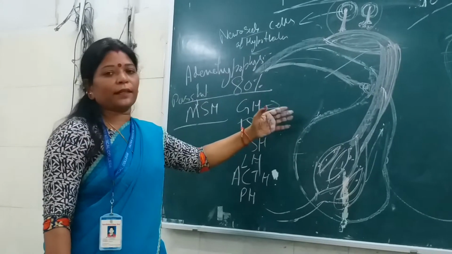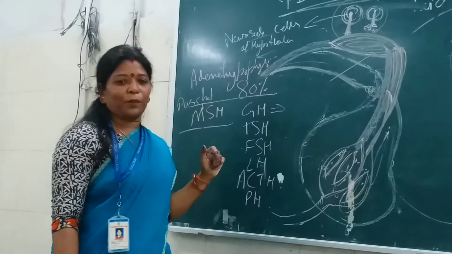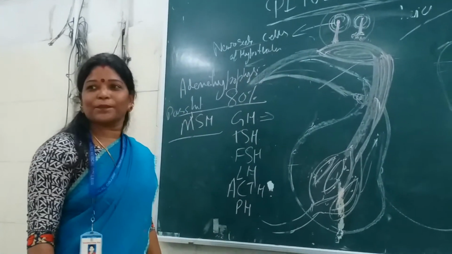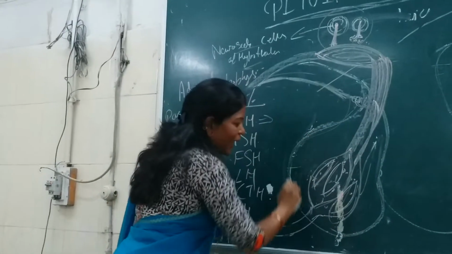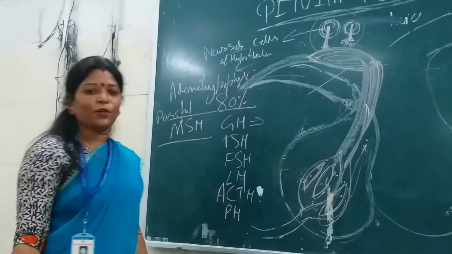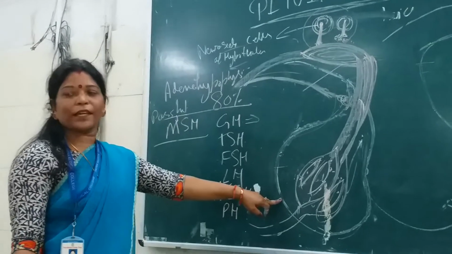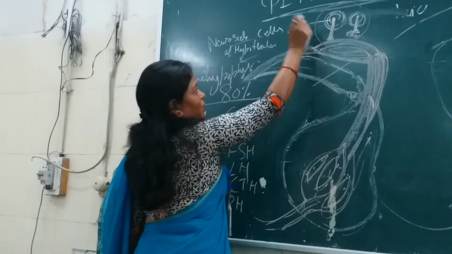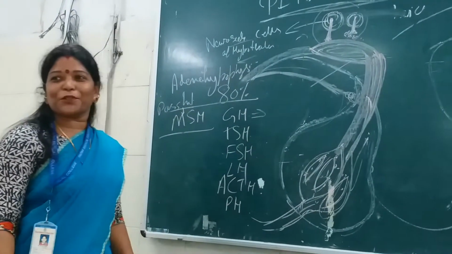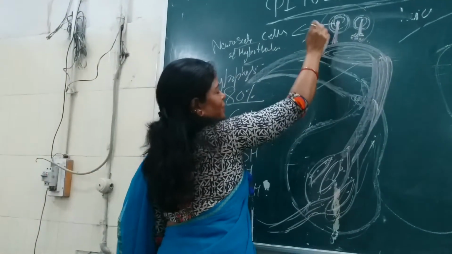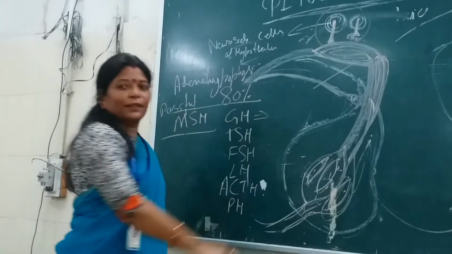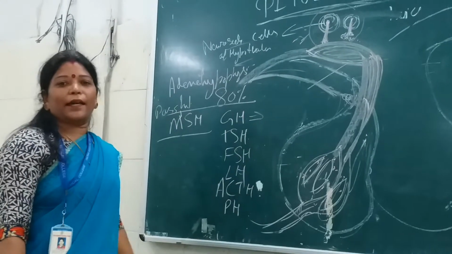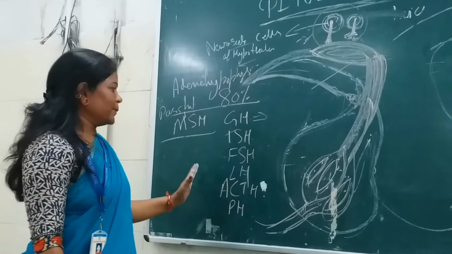Okay, we know that this is known as the master gland of our body. It is the master gland, yes, no doubt, but actually the master is sitting over here. It is controlling all the actions of this anterior lobe of the pituitary gland. Okay, so what you will say, the master is this hypothalamus or this anterior lobe of the pituitary gland? I will say that this is the master, which is regulating all the secretory and hormonal controls of the anterior lobe of the pituitary gland.